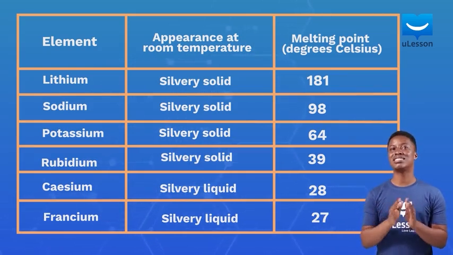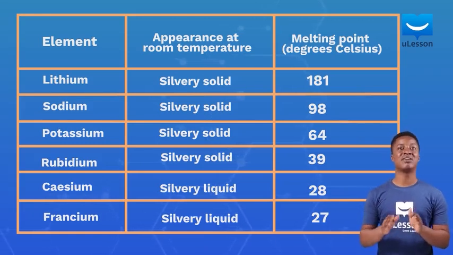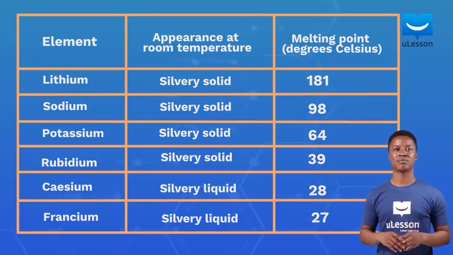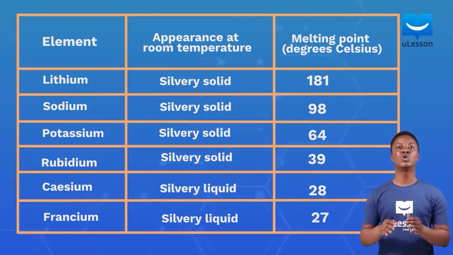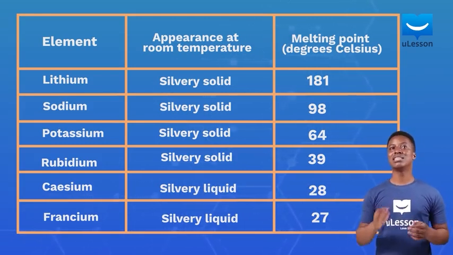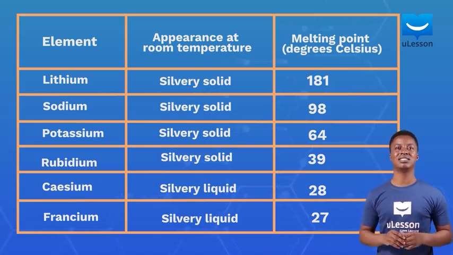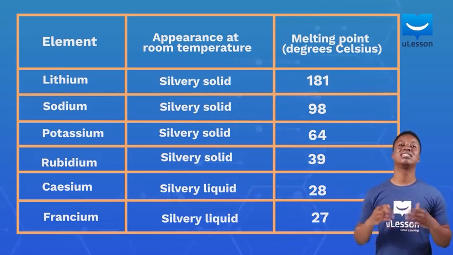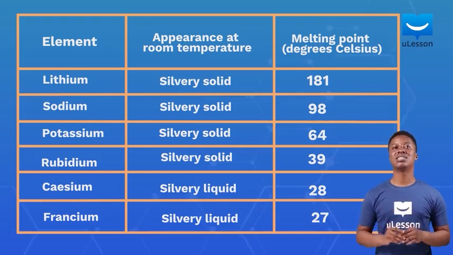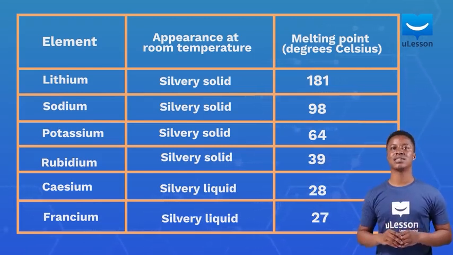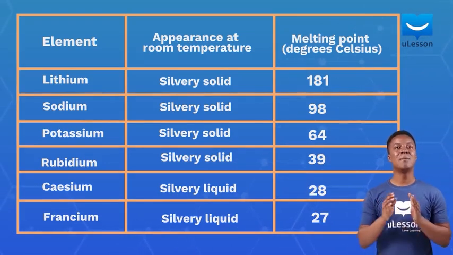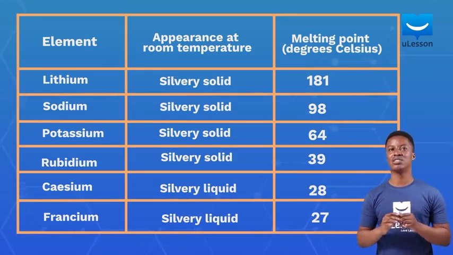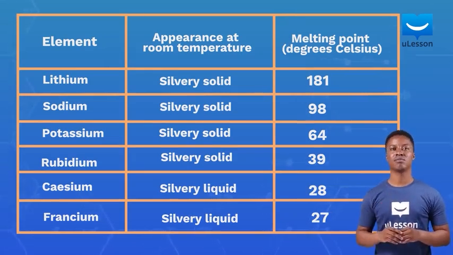Rubidium melts at just 39 degrees Celsius, meaning that on a very hot day, it becomes liquid. Cesium and francium, on the other hand, melt below 29 degrees Celsius. This means that they become liquid at the slightest change in temperature. Whether in the liquid or solid state, these metals are very good conductors of electricity, but they are non-magnetic. They are also good conductors of heat, but their low melting points mean they can only transfer very little heat and not for very long.